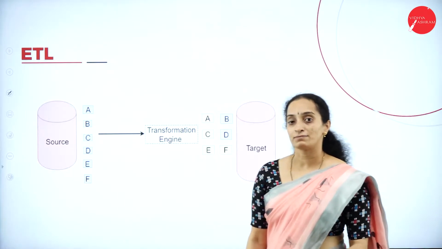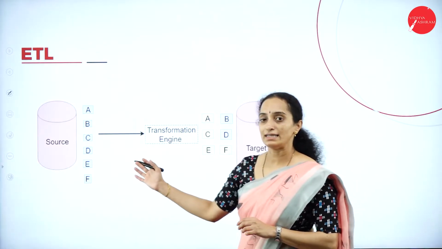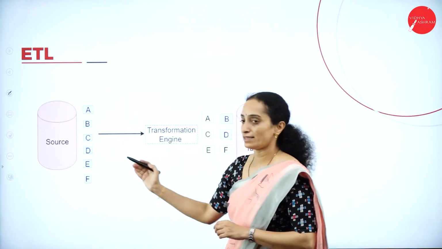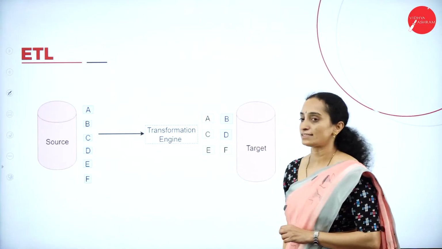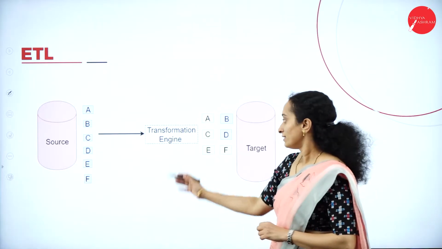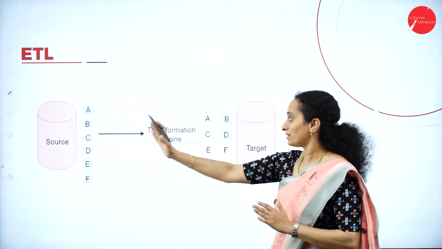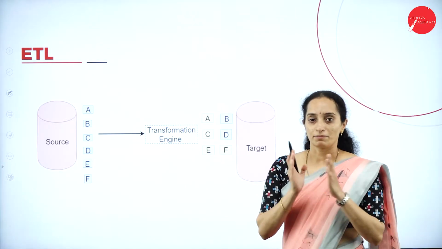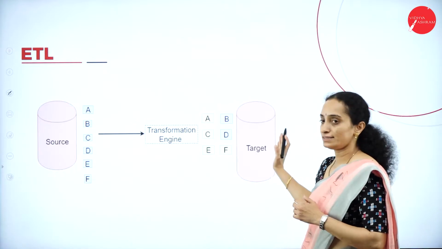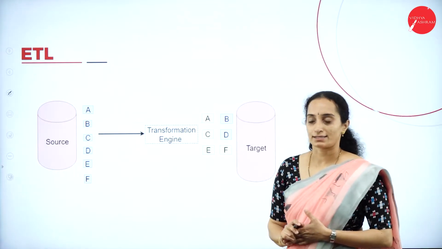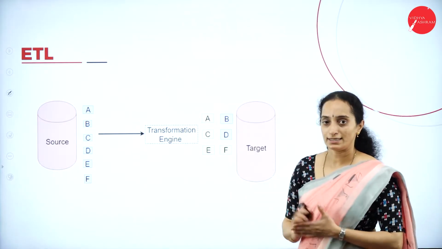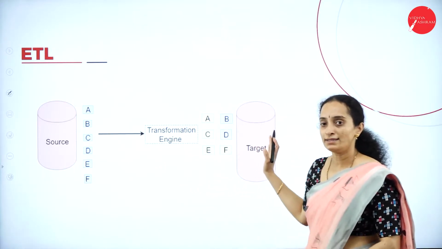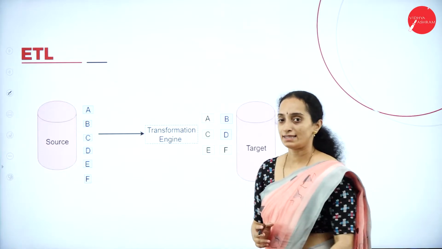Here we have the diagrammatic representation of the ETL tool. Here we have the source. These are the files. We will have the transformation engine which sits in between. These files will be segregated, made into a group and sent to the target. It will be loaded to the data warehouse. Extract, transform and load. This is ETL.